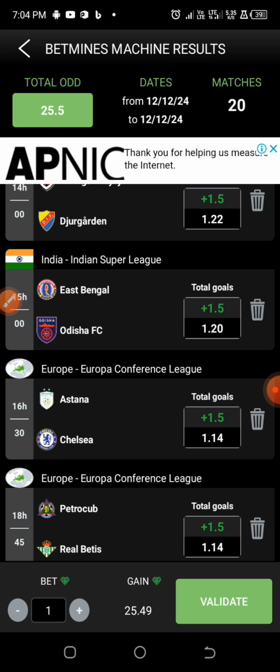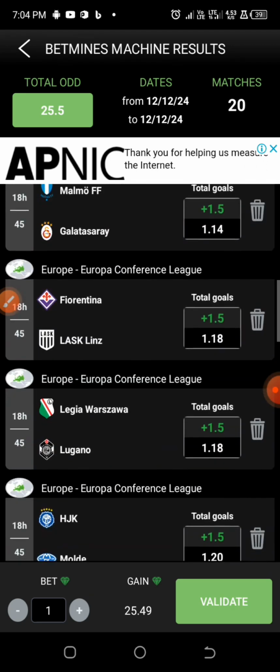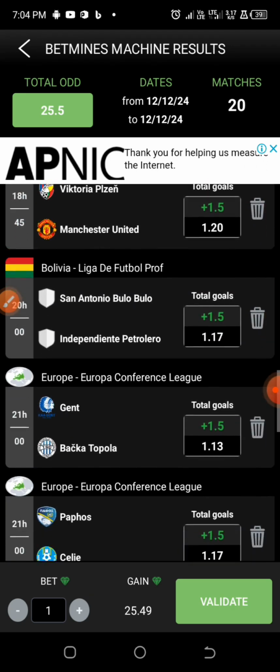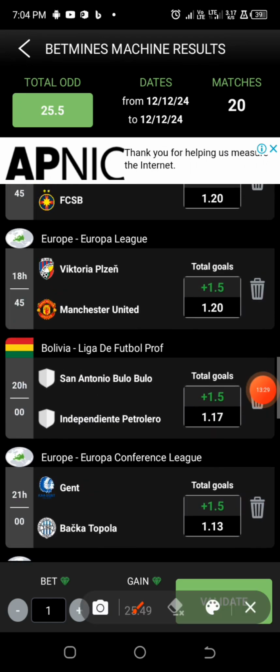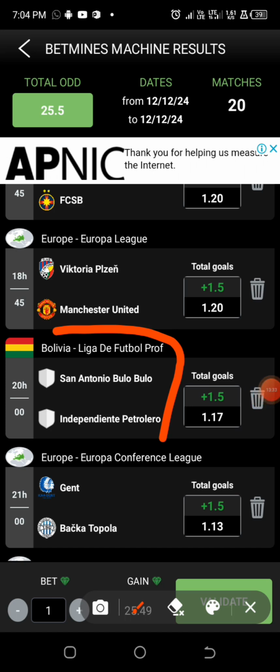So now I'm going to pick just one game out of it, and that particular game will be under the Bolivia League as over 1.5 goals. So the game I think is around there. Alright, so this particular game is what we are going to be predicting as over 1.5 goals, and the odds allocated from this particular app seem to be 1.17. So let us check the bet platform to see the kind of odds that the bookmakers are allocating to it.